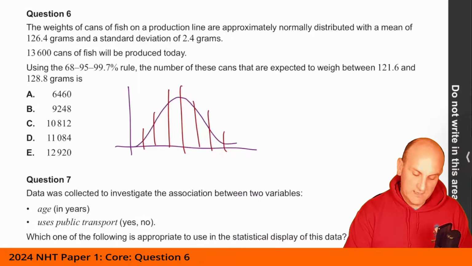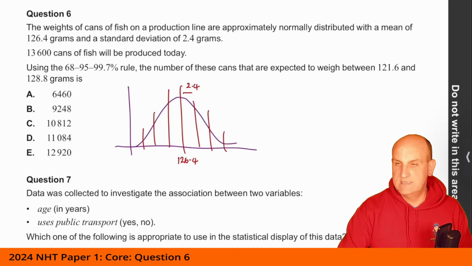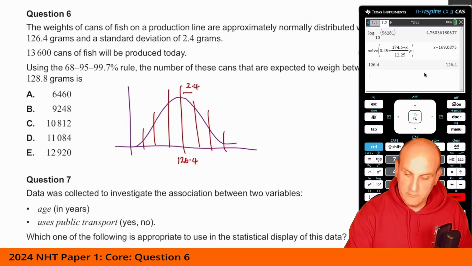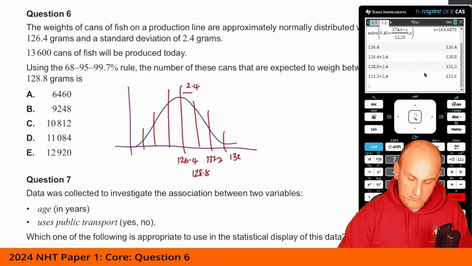So what does it say? The weight of cans are normally distributed with a mean, so I now know the mean is 126.4 and the standard deviation is 2.4. So each of those gaps is 2.4. Now again, I don't like making mistakes, so what I tend to do is go 126.4, hit enter, and do plus 2.4. When I hit enter, I get 128.8. Hit enter again, I get 131.2, and again, I get 133.6.